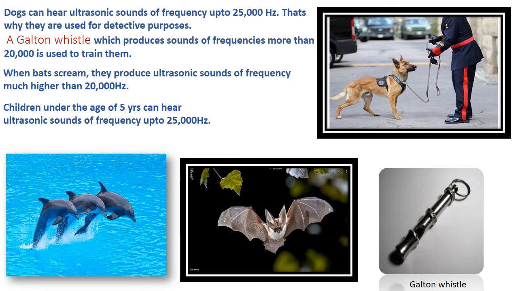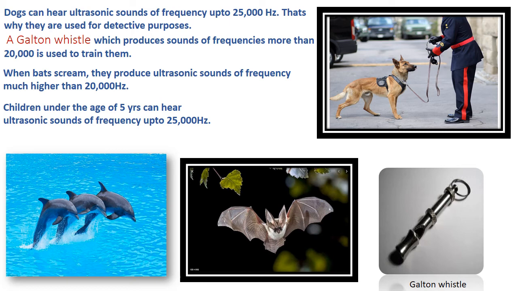Dogs. Dogs can hear ultrasonic sounds of frequency up to 50,000 hertz. And that's the reason why they are used for detective purposes. And there's a special whistle known as Galton whistle, which produces sounds of frequencies more than 20,000 hertz, and that is used to train them.